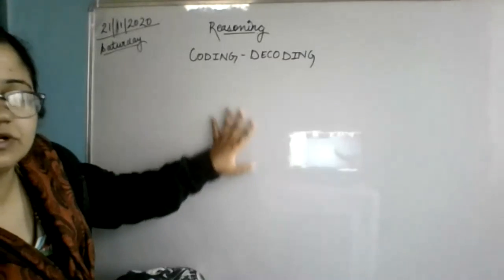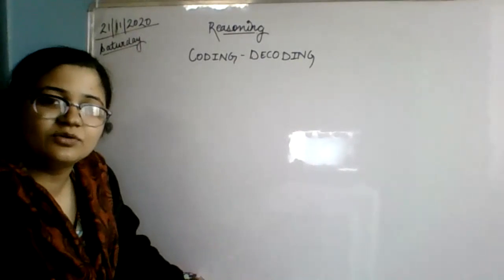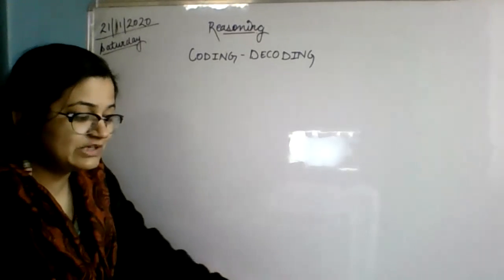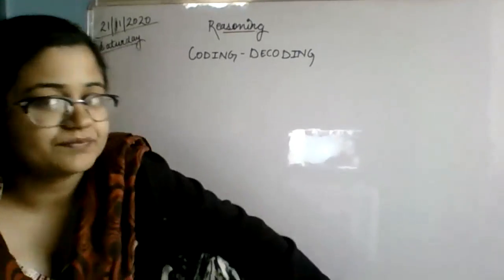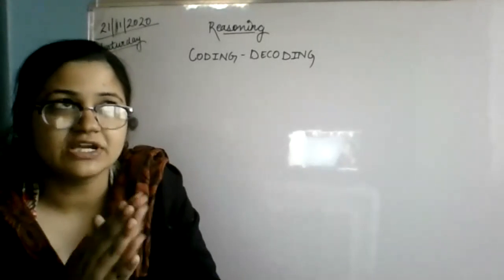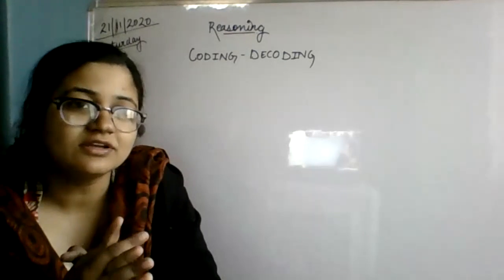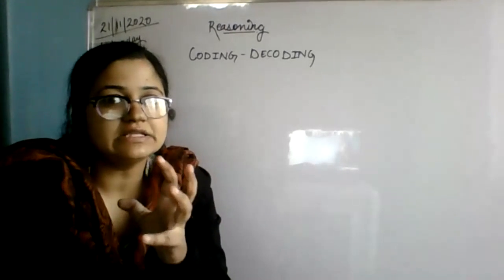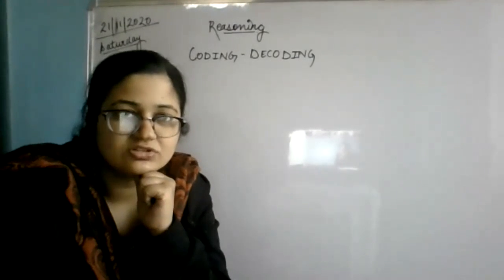Okay, coding and decoding we are going to start. I know you people are going to talk to each other in code language. You know that there is one code language. So what is coding and decoding? I'm going to tell you now. Listen to me. Suppose you want to share something with your friend. You want to write a message to your friend, secretly, and no one else should know what you are writing in your message.